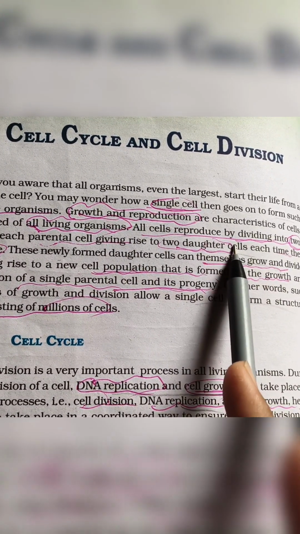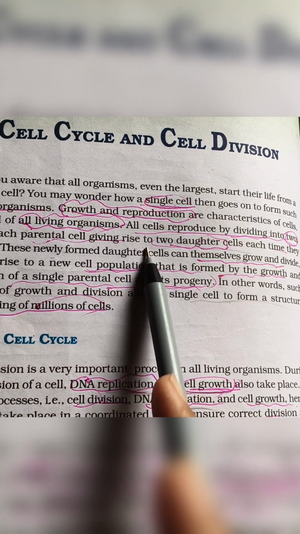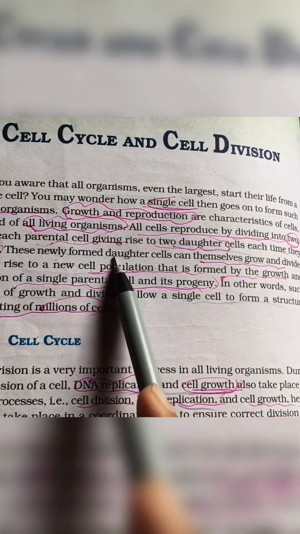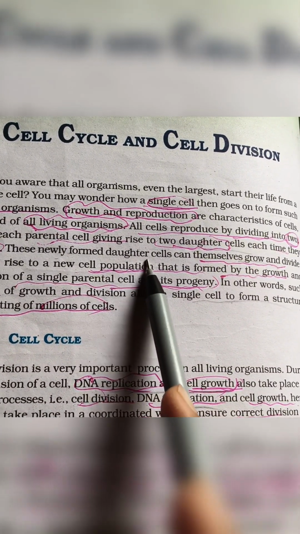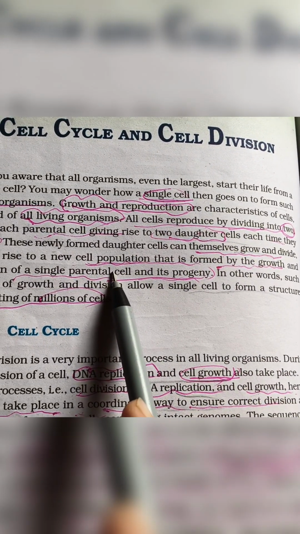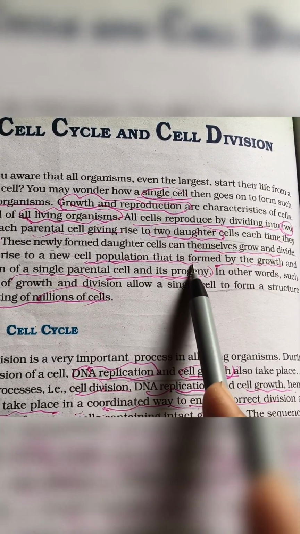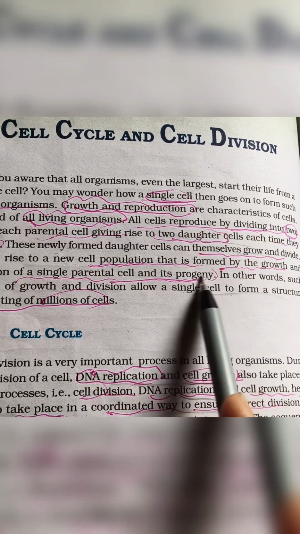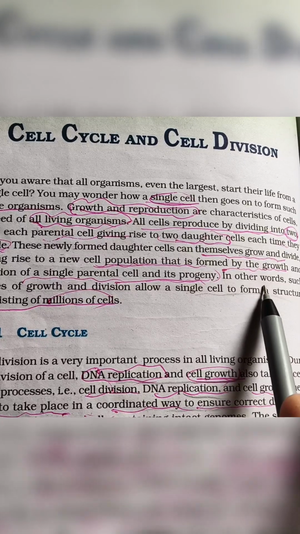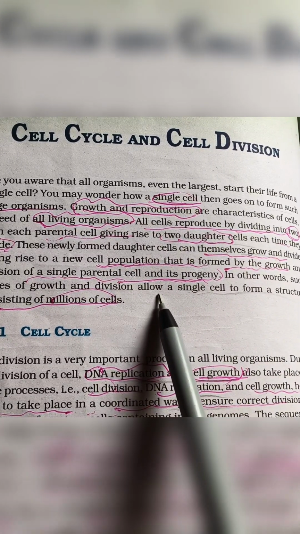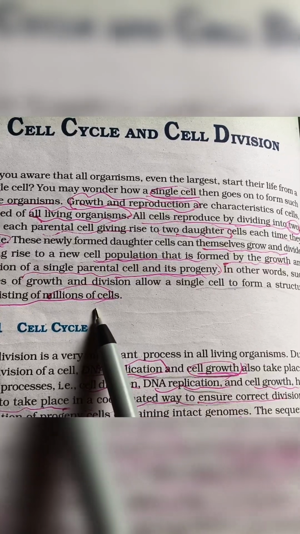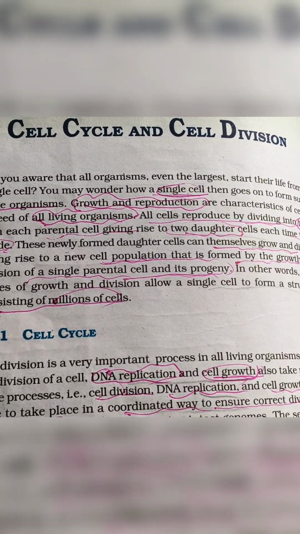All cells reproduce by dividing into two, with each parent cell giving rise to two daughter cells each time they divide. These newly formed daughter cells can themselves grow and divide, giving rise to a new cell population that is formed by the growth and division of a single parental cell and its progeny. In other words, such a cycle of growth and division allows a single cell to form a structure consisting of millions of cells.